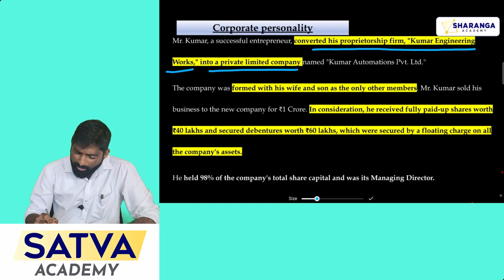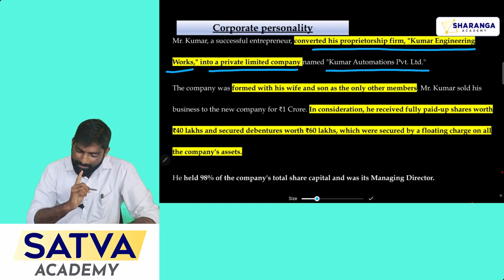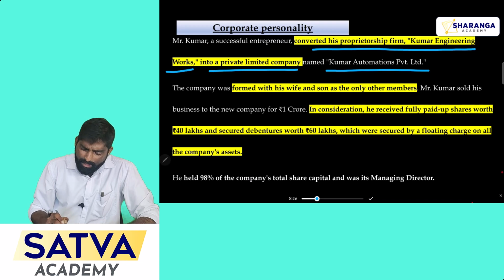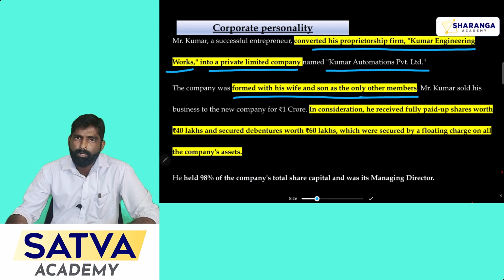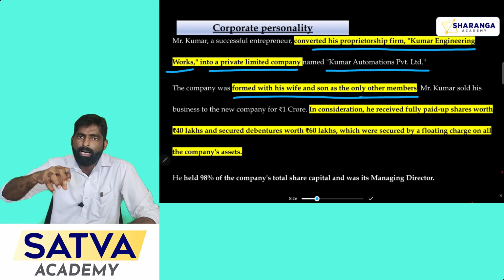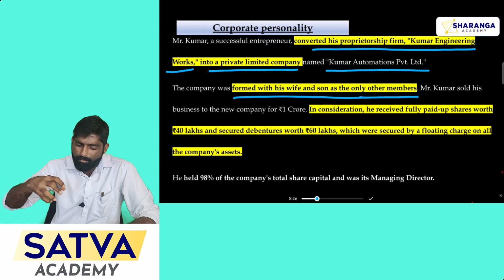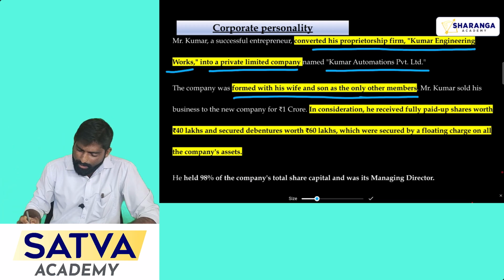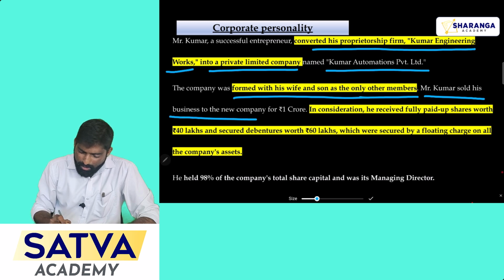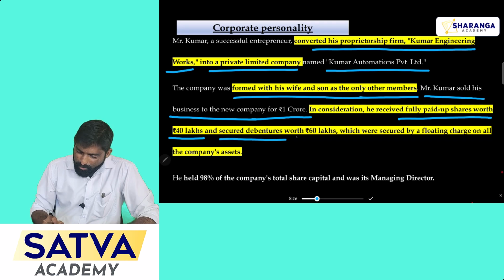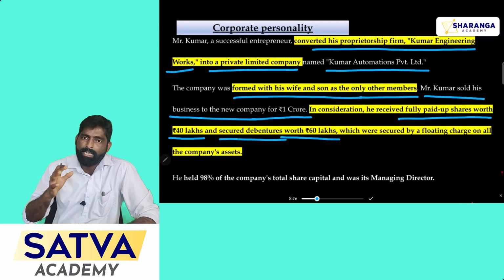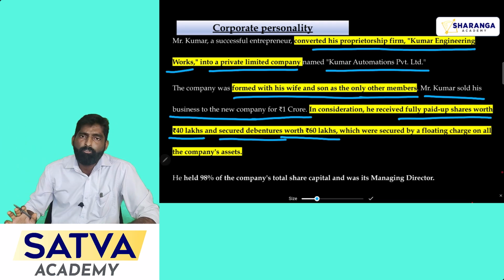And he gave it a name, Kumar Automation Private Limited. Next, the company was formed with his wife and son as the only members. So in his company also there are no other members from outside. All the members belong to his family only. Then Mr. Kumar sold his business to the new company for 1 crore rupees. As consideration, he received fully paid up shares worth rupees 40 lakh and secured debentures worth rupees 60 lakhs. So there is a consideration for selling his business to the newly formed company.